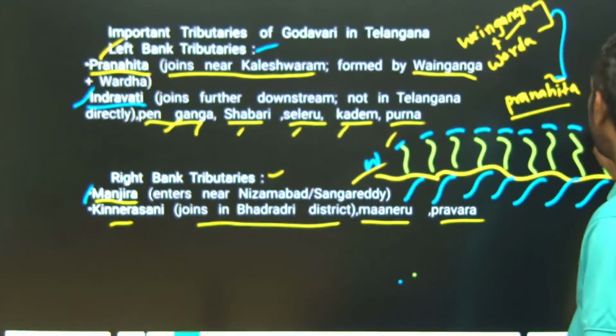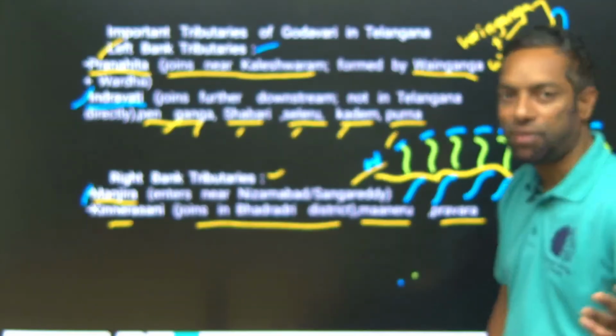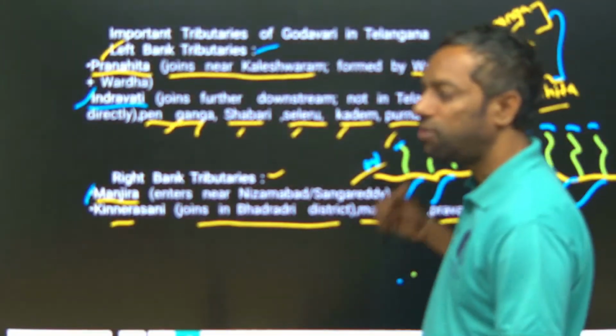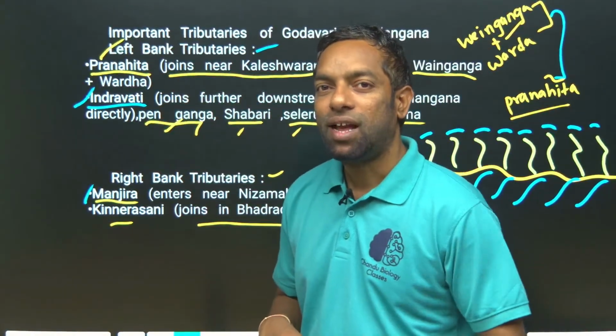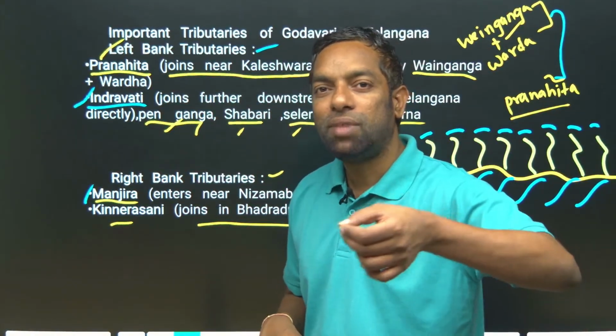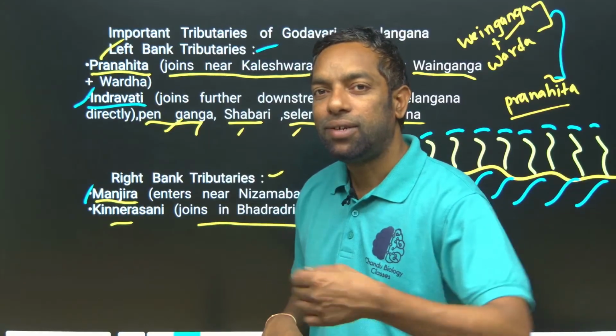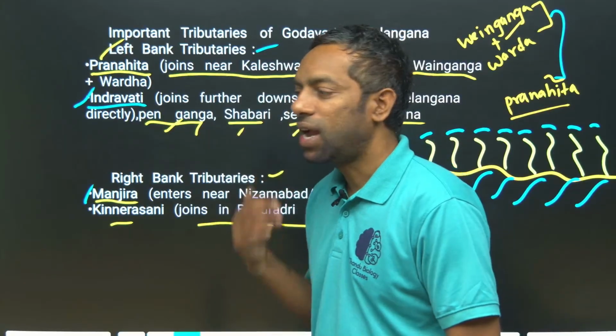They can ask you to write down the order of the tributaries' names, right or left. These are the rivers. You have to write the right side and left side tributaries, and the order from west to east or east to west. I hope you understand this.